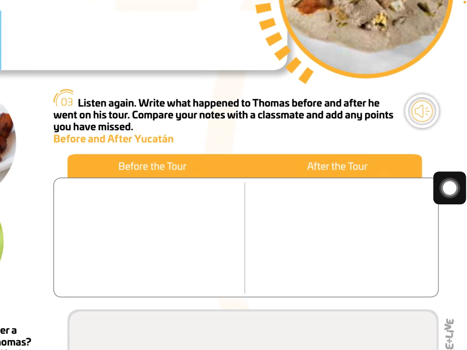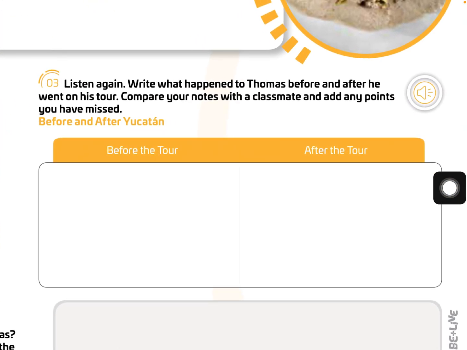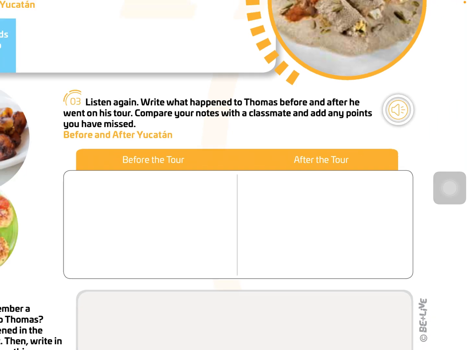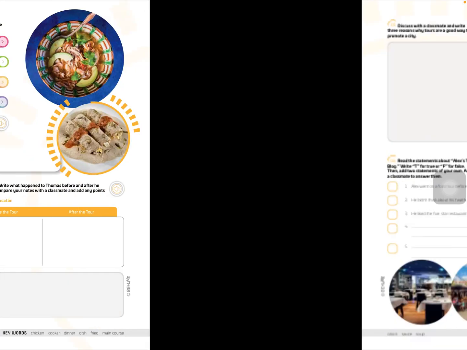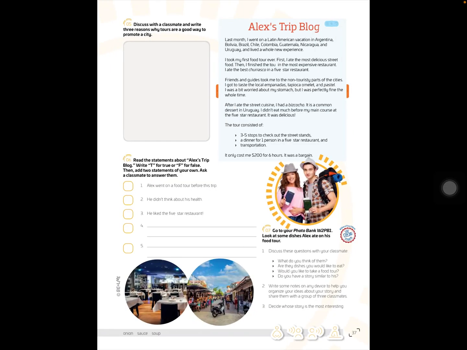You go to listen to that audio file and you're going to write what happened to Thomas before and after he went on his tour. Compare your notes with your classmates and add any points you have missed. Yep, before the tour and after the tour. Good. So we continue with page 37.